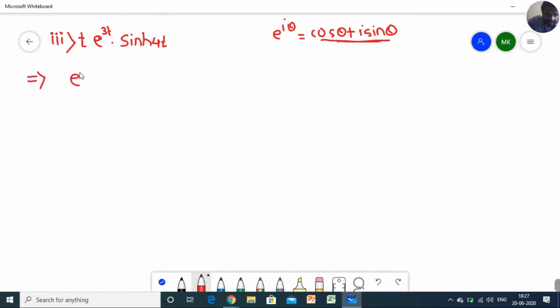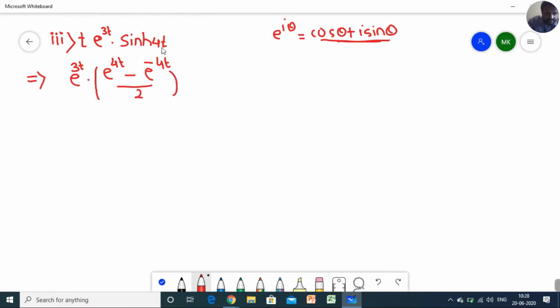Here I'm writing e raised to 3t sine hyperbolic 4t. What is sine hyperbolic of 4t in terms of exponential? This part becomes e raised to 4t minus e raised to minus 4t divided by 2.